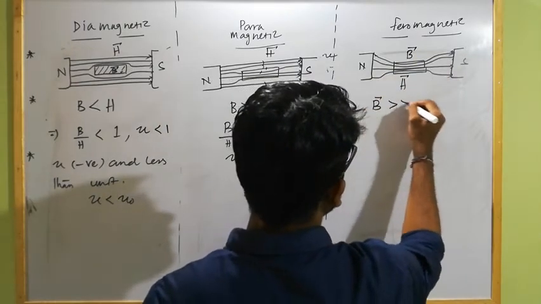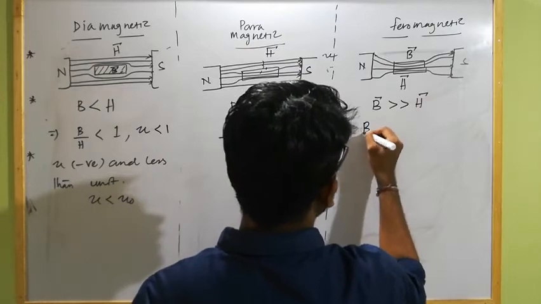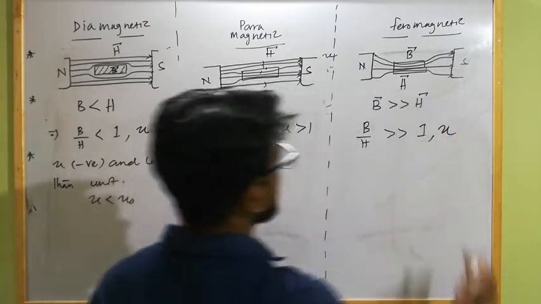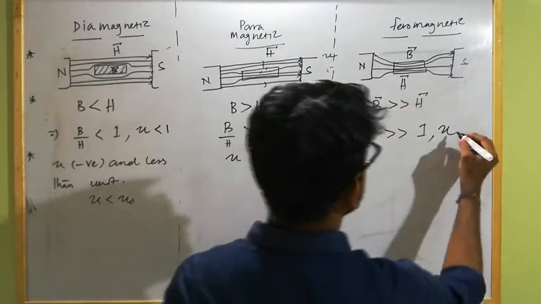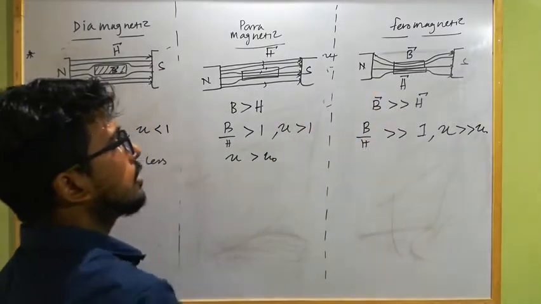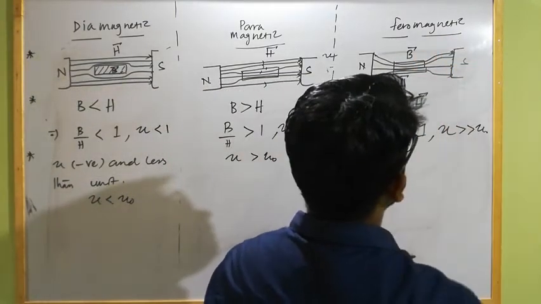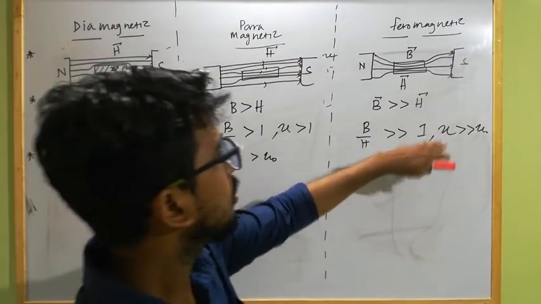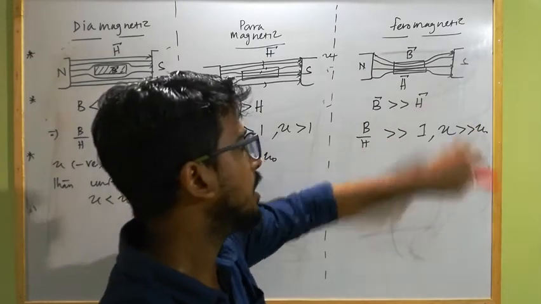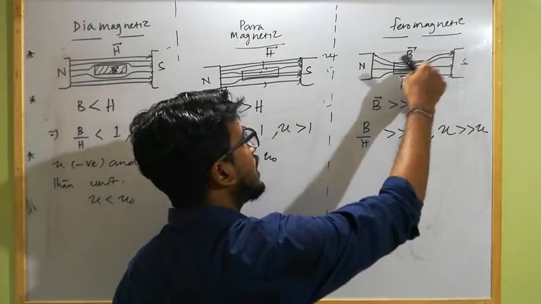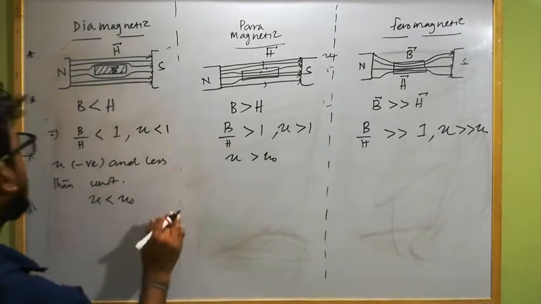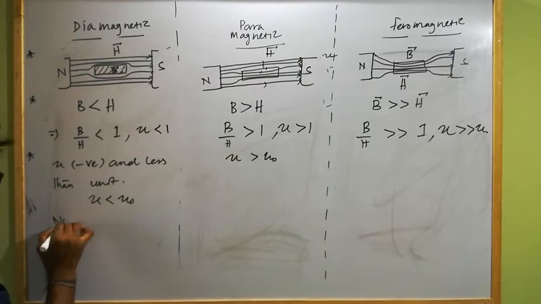So here B is very much larger than H, or we can write B by H is very much greater than 1. That means the permeability of the ferromagnetic substance is very much greater than the permeability of free space, or the magnetic field strength within the ferromagnetic substance is very large compared to the external magnetic field strength, as all the magnetic field lines pass through the ferromagnetic substance.